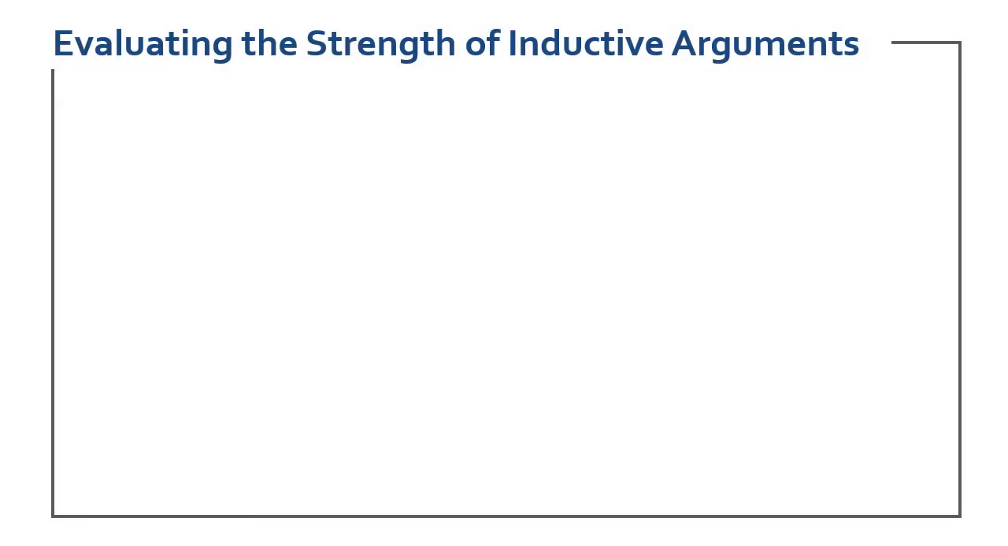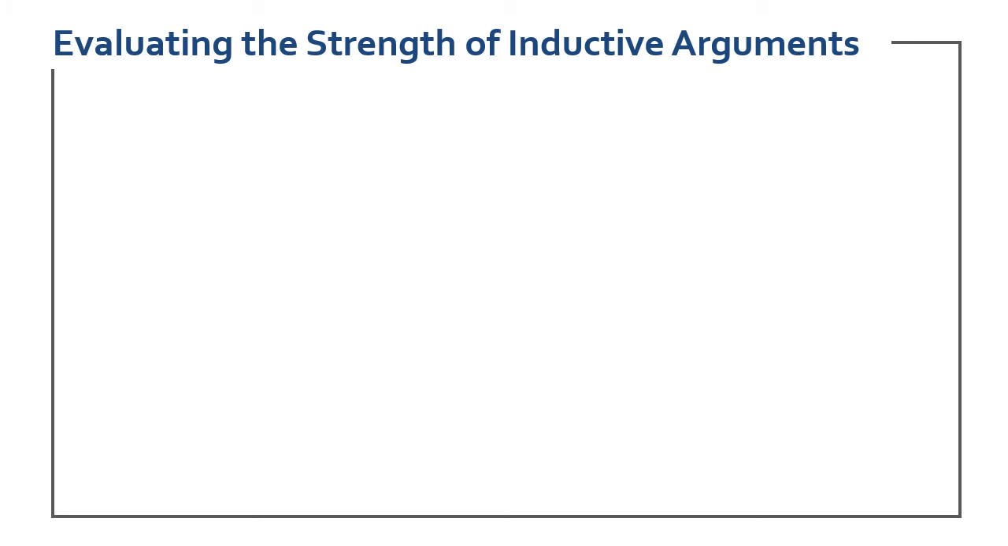So now that we know the difference between a deductive and an inductive argument, let's talk about evaluating the strengths of them. So first we'll do the strengths of an inductive argument. Recall, an inductive argument uses those specific instances as its premise, and then the conclusion is a general statement.